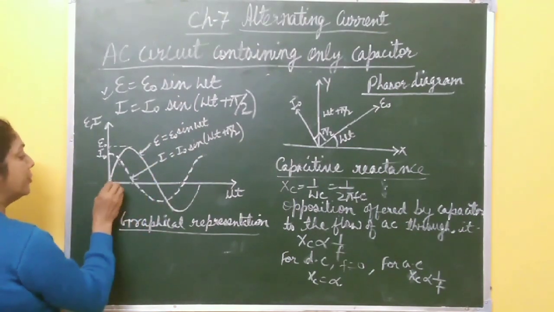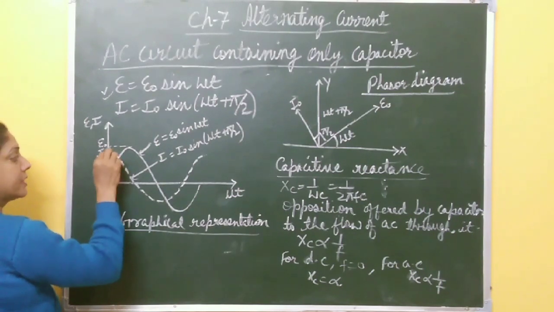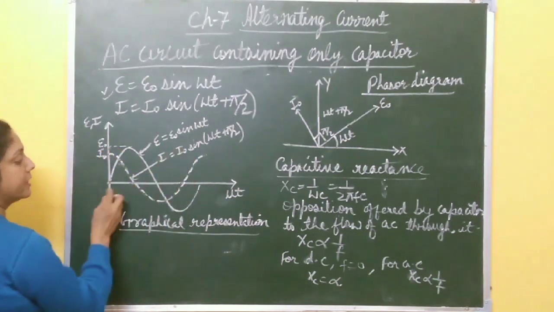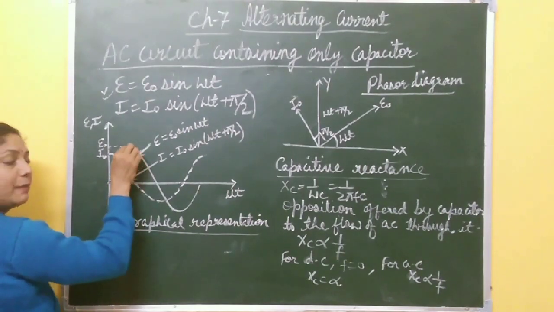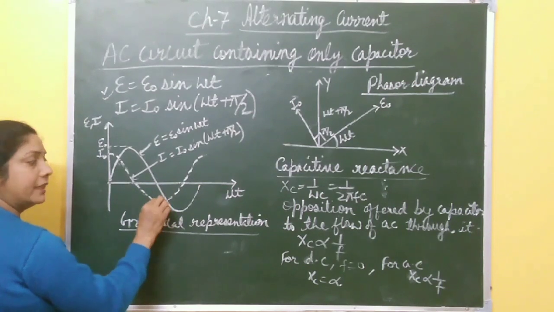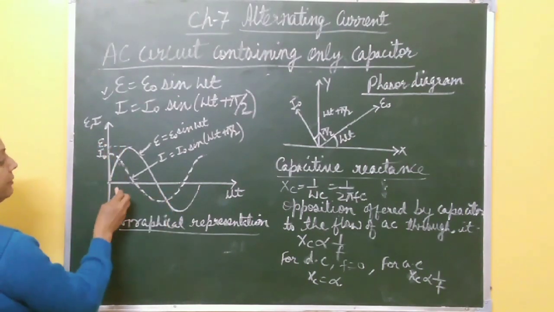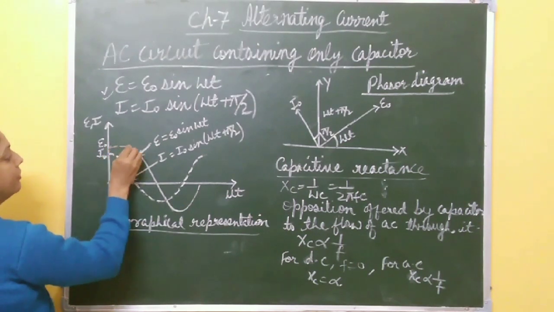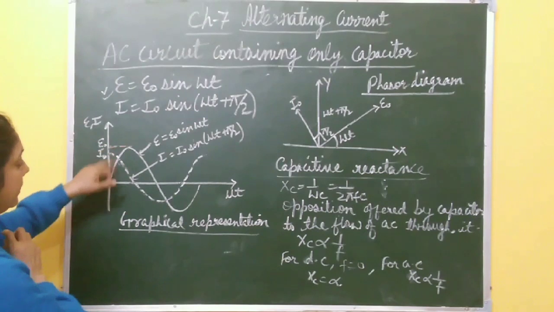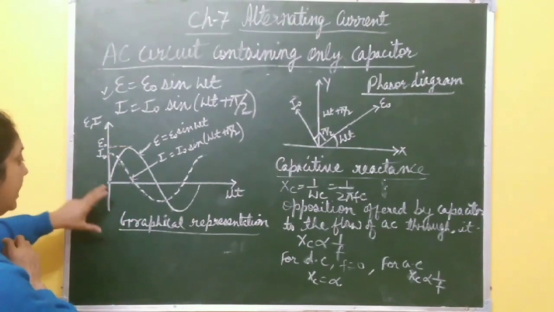It means when voltage is 0, current is maximum. So current starts from this point. This dotted line represents instantaneous current. When voltage is maximum, current is minimum. When voltage is minimum, current is maximum. Current leads voltage by an angle pi by 2. And this is the peak value of voltage, and this one is the peak value of current, I naught. In this way, you draw the relationship between current and voltage with the help of a graph.